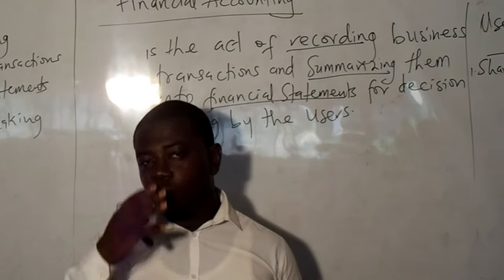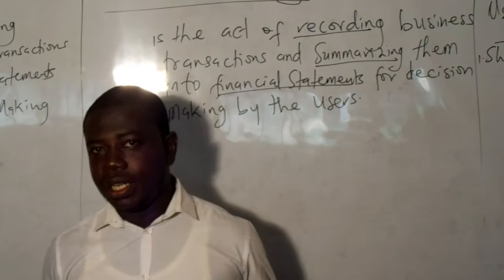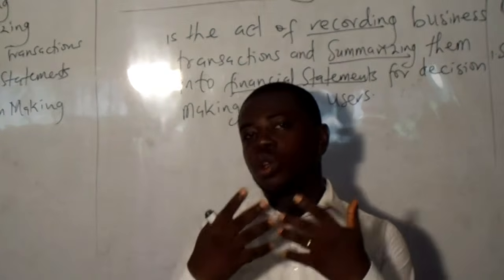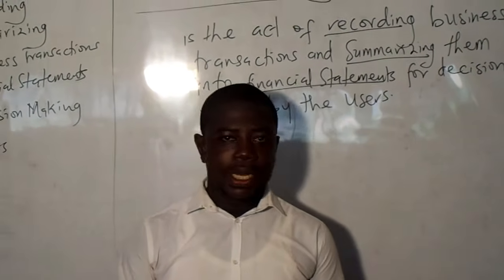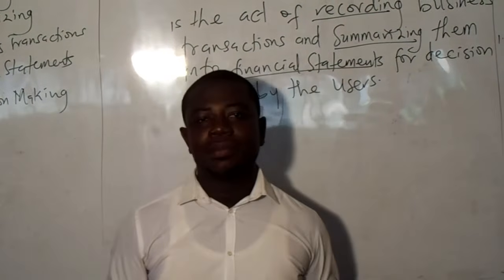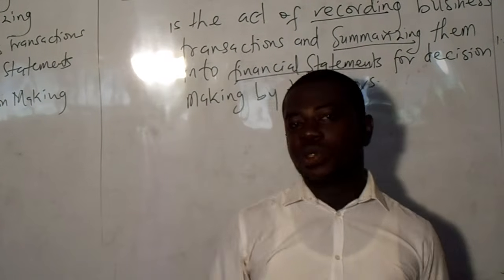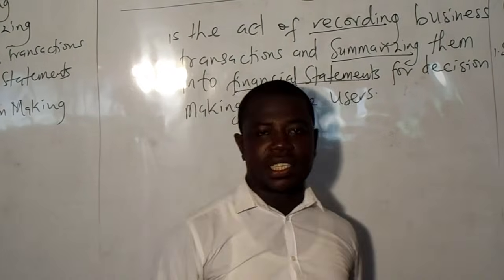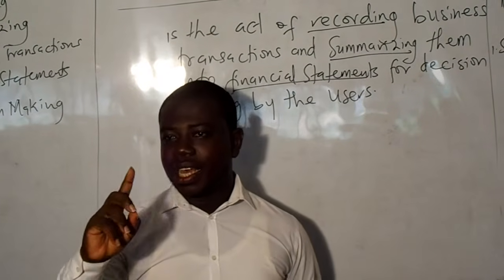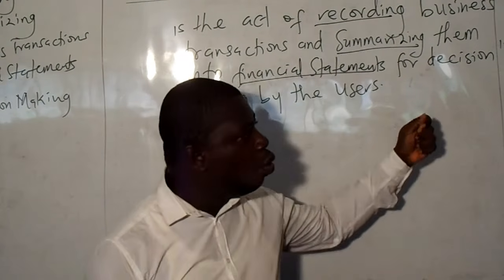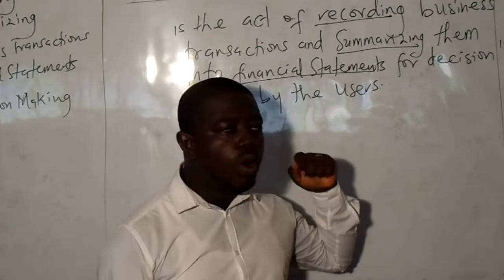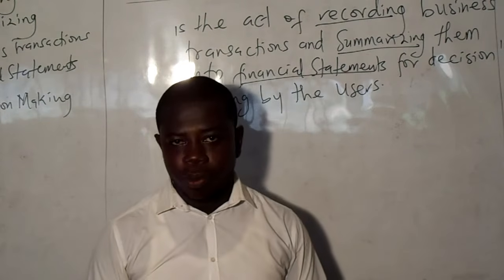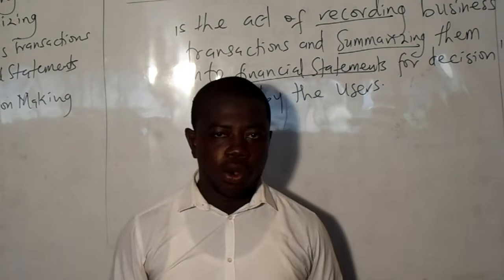Now, whenever you are writing an exam and you are asked this question, explain the users of financial statements or users of accounting information, what the examiner expects from you is to, one, mention the user of financial statements, and then two, define the user, explain who the user is, and then three, you state why they need financial statements, the purpose. And so there are three things that are expected from each point you raise. That is, who is the user of financial statements, and then you mention the name, and then you explain who they are, and then you tell why they need accounting information. So we begin with our shareholders or our owners.